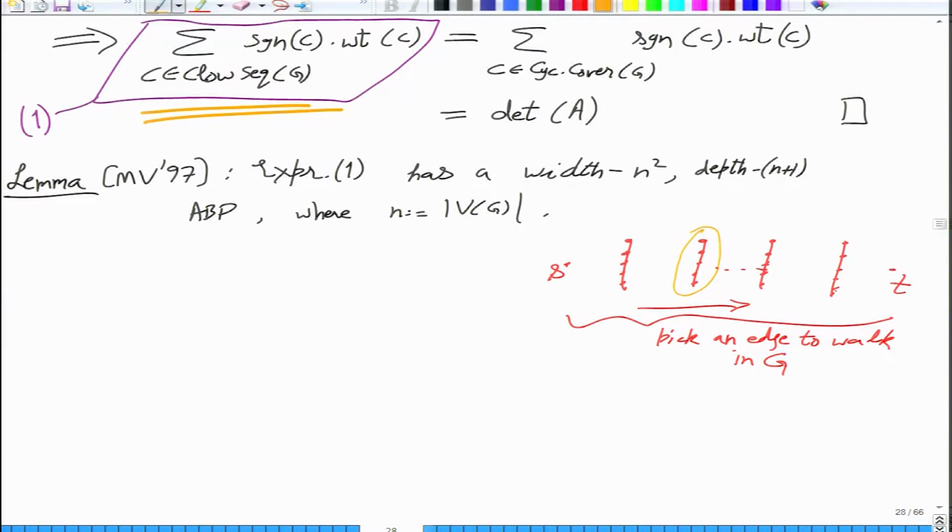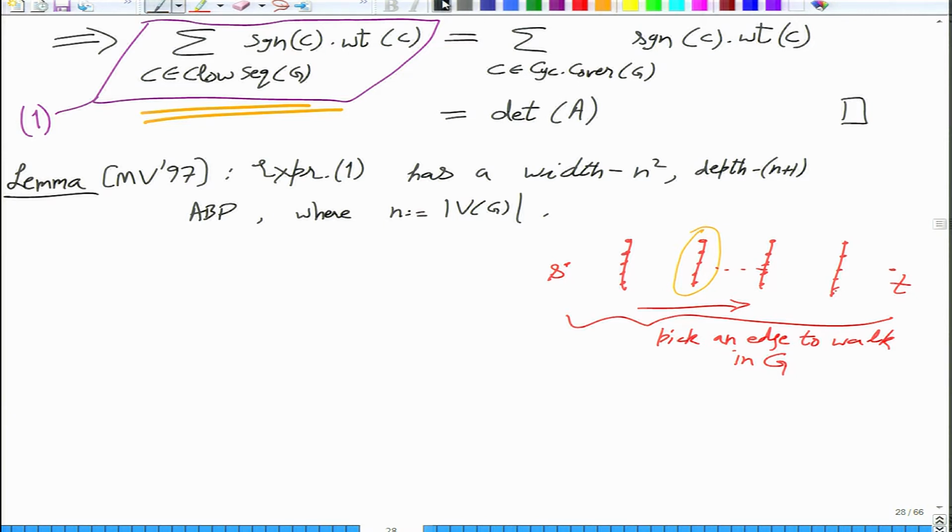So this in particular contains cyclic covers, and cyclic covers are another way to look at permutations. So we are actually computing a bigger sum, but then the extra things we showed cancel out. So now we'll show that for some weird reason this big sum is easier to compute than the previous sum. Okay, any questions?